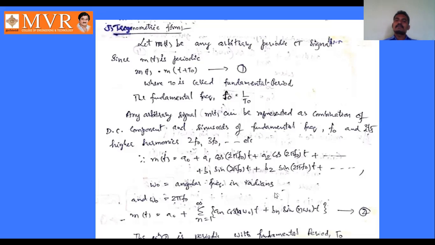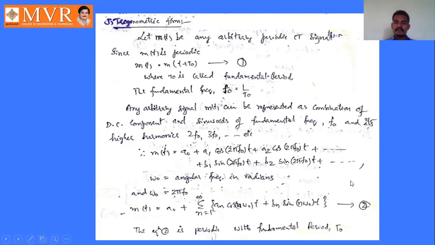This can be represented as m of t equal to a naught plus sigma n equal to 1 to infinity an cos n omega naught t plus bn sin n omega naught t. This is treated as equation number 2. Here, equation number 2 is periodic with fundamental period capital T naught. Okay. So, is it clear?